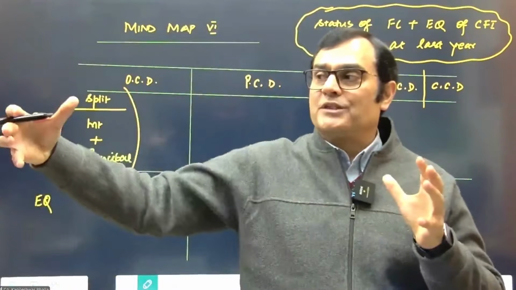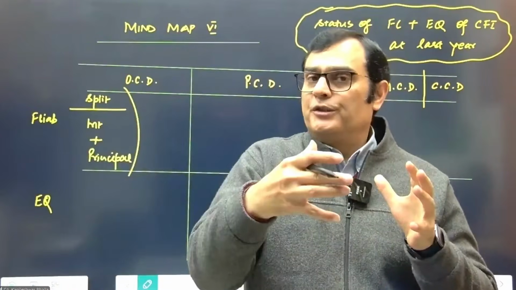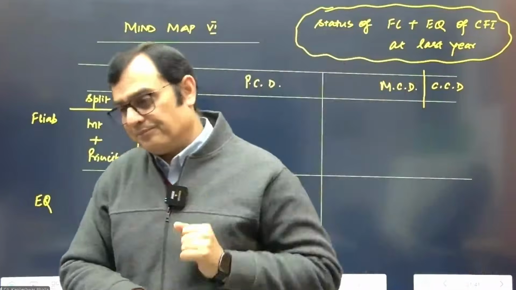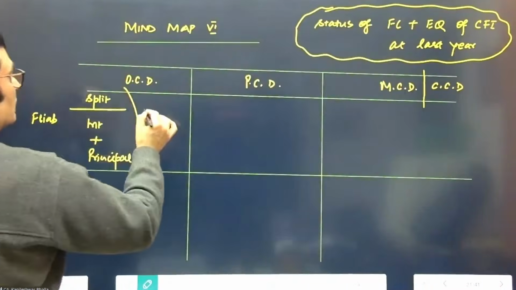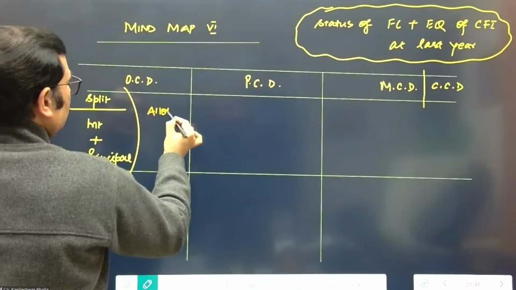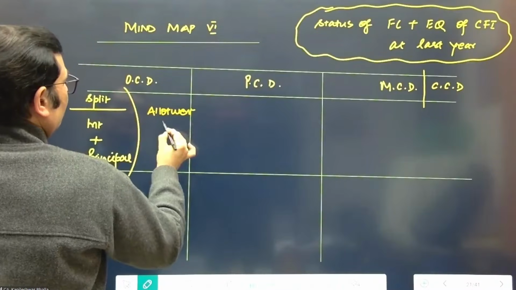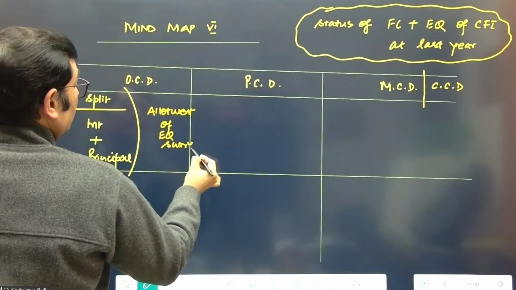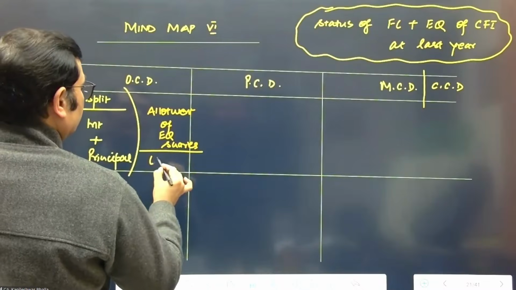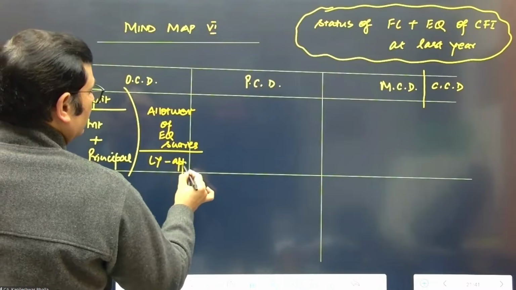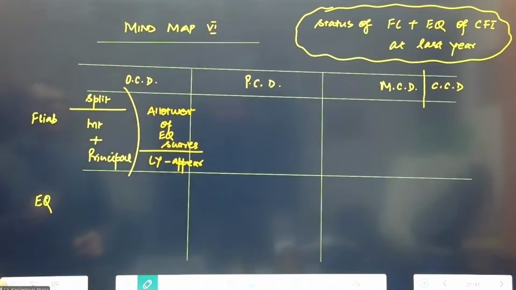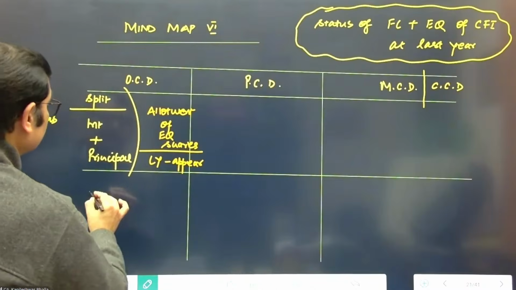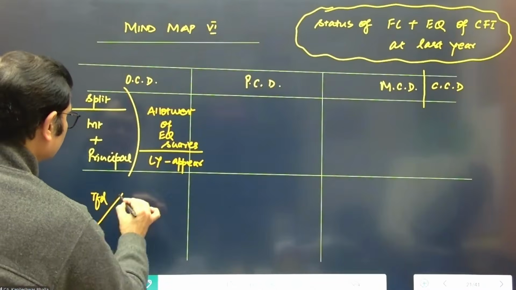You've taken the interest and the principal both. So do you think the allotment of equity shares will happen through the financial liability? Yes. So we can say in this case, the allotment of equity shares will appear in the last year's ledger.